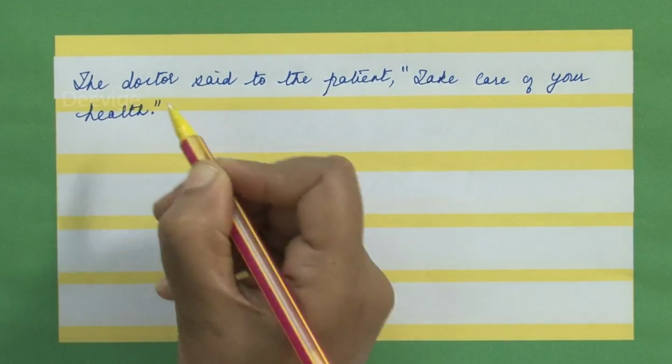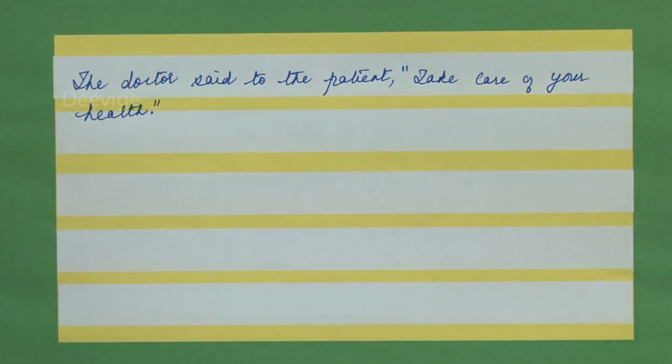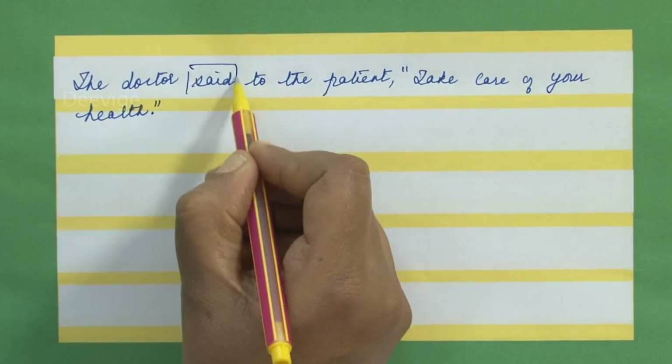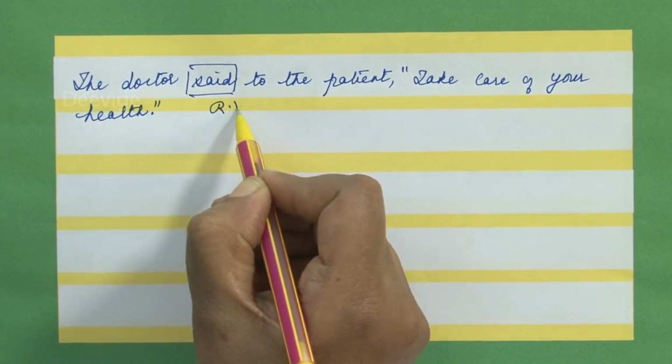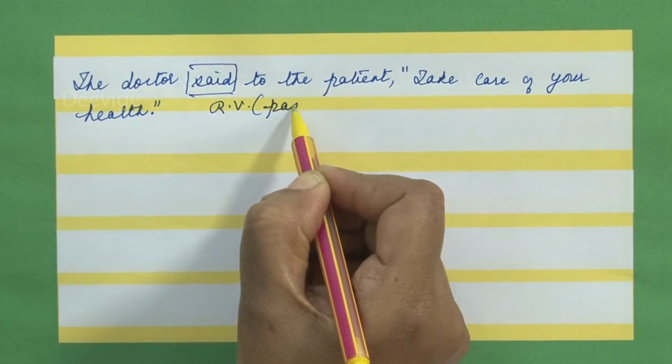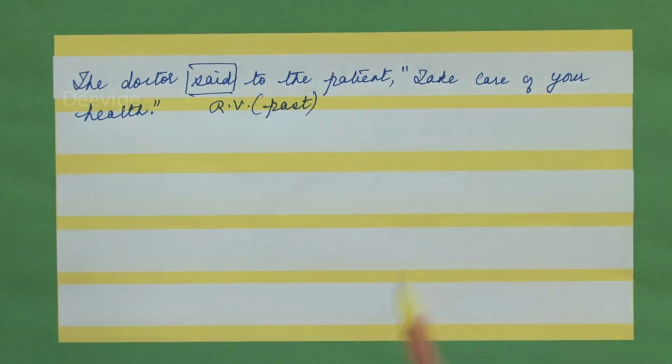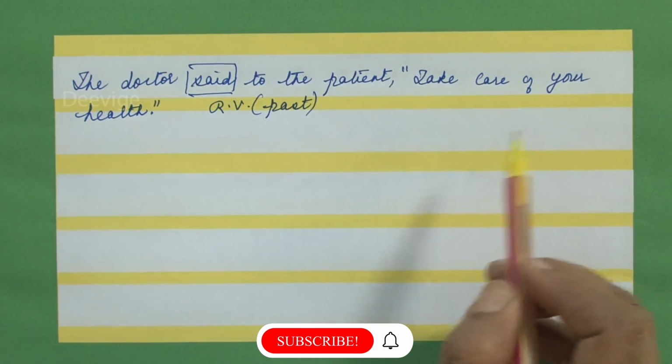Full stop, close inverted commas. The doctor said to the patient, take care of your health. Now, said is the reporting verb, which is in the past tense, and you have the sentence, take care of your health.